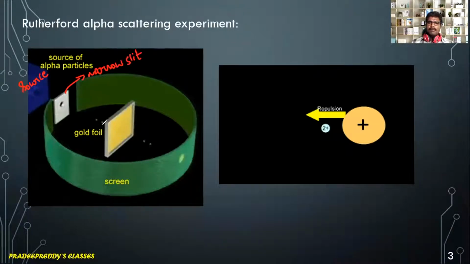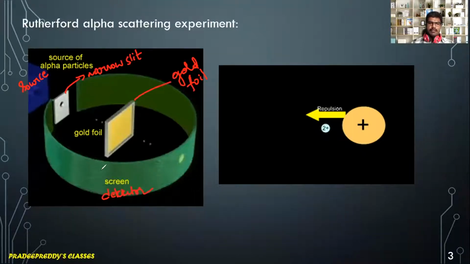A pencil beam of alpha particles is allowed to be incident on this gold foil, and this is the screen, which we generally call the detector. The detector is able to rotate here.